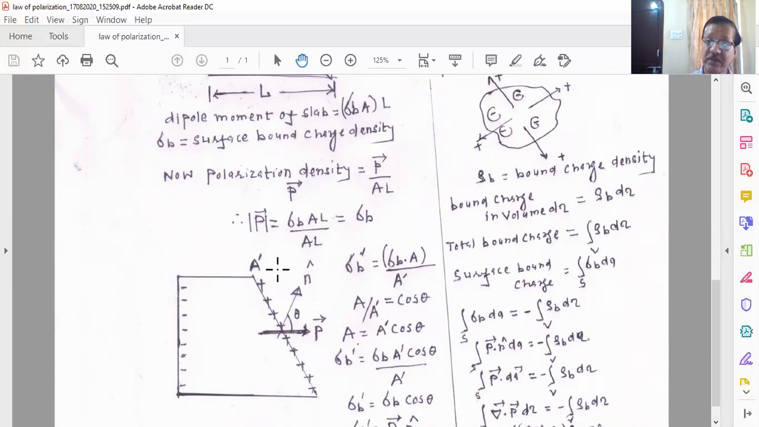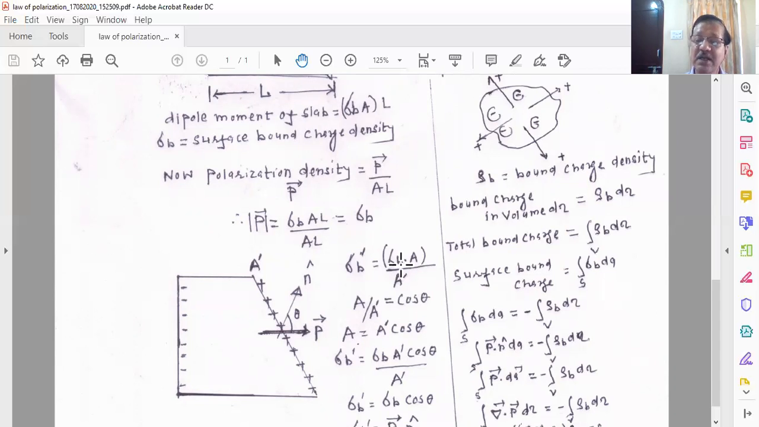Okay, so if the area is changing, then the surface charge density of the bound charges will change. So you will have a sigma b dash. Sigma b is the charge per area. The charge will be the same because you have your specimen, and the type of specimen is the same.